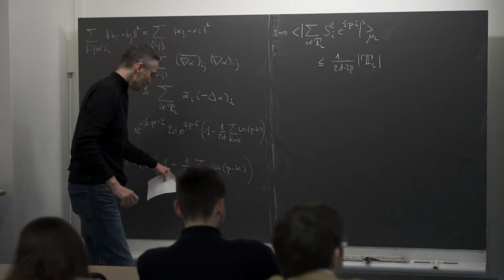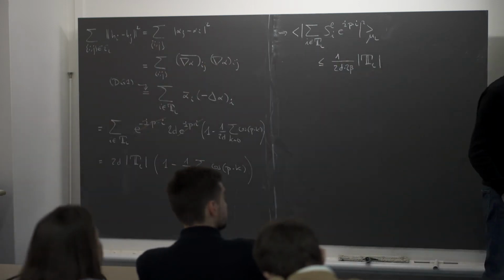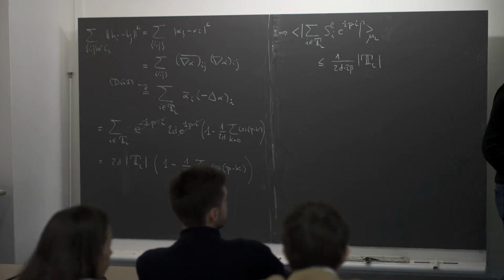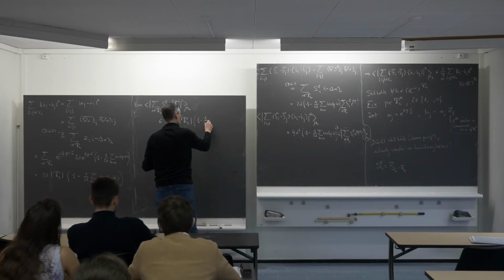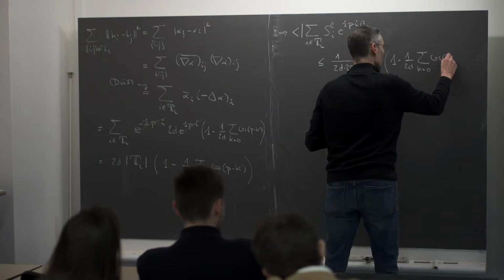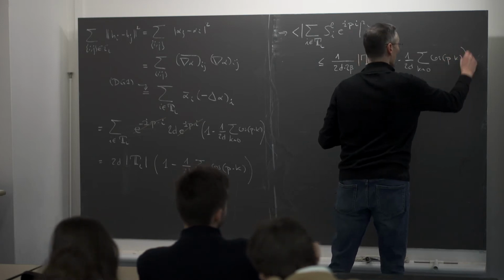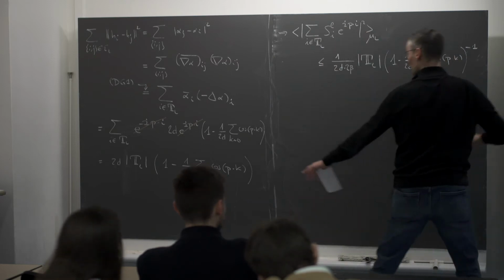Then I get this 1 minus 1 over 2d sum of the cosine. But I'm dividing by 1 minus 1 over 2d sum of the cosine square. So I will just get 1 minus 1 over 2d sum of the cosine to the power minus 1. Okay. And then what remains is just